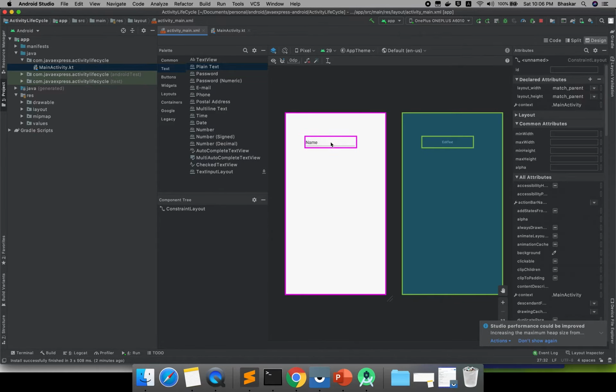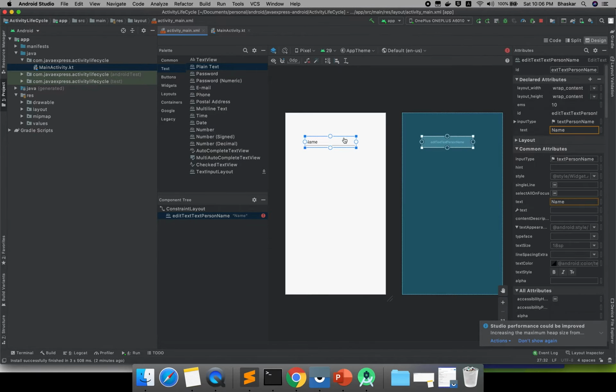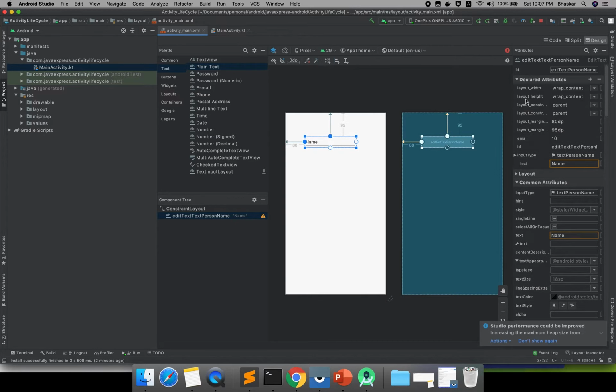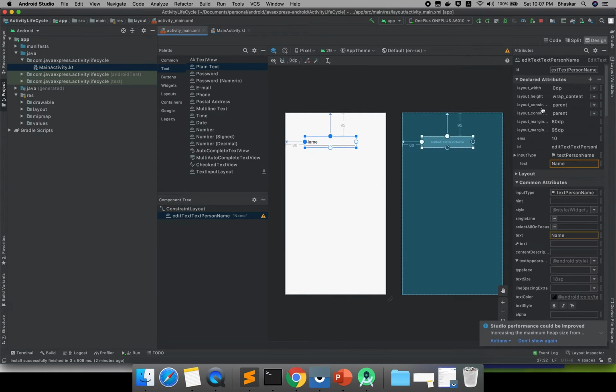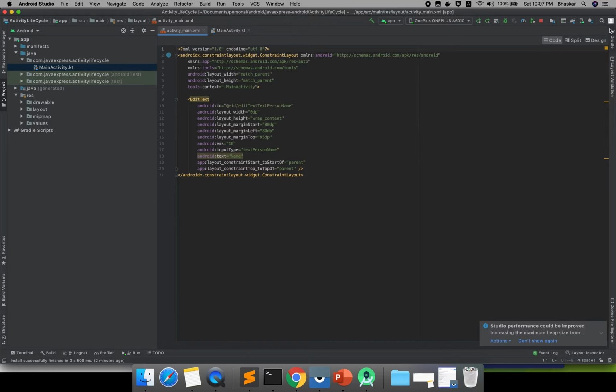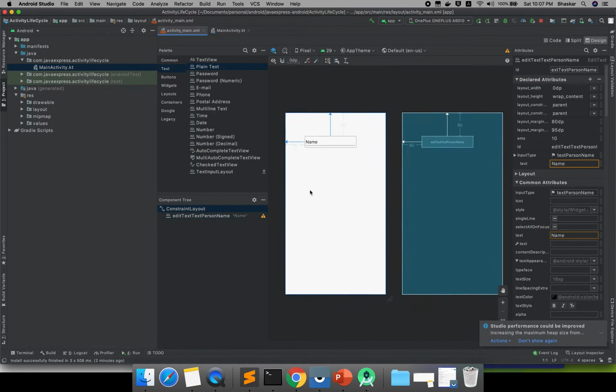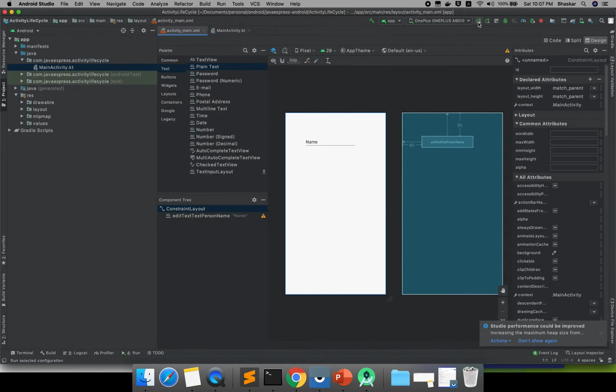Plain text I'm taking now. So I'm applying the magic constraints, make it match constraint and match parent. Anything is fine, that doesn't matter now. Now I will run my application.